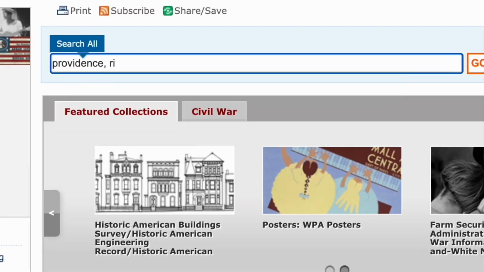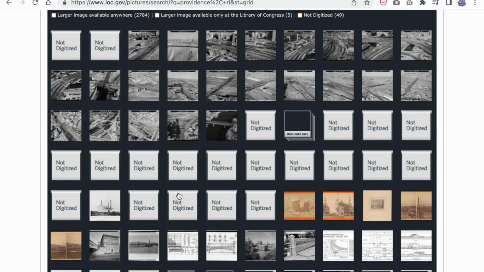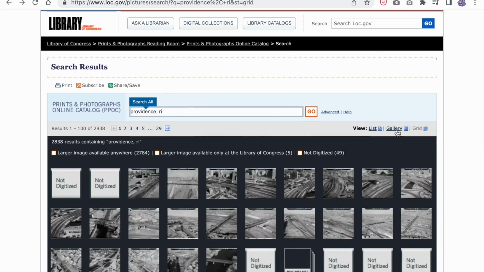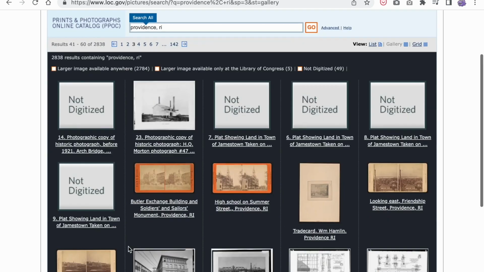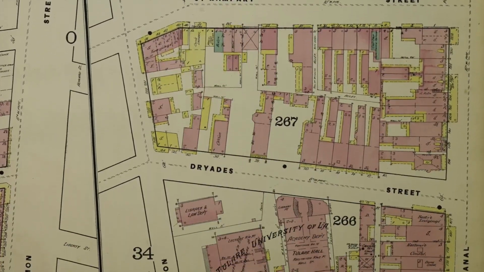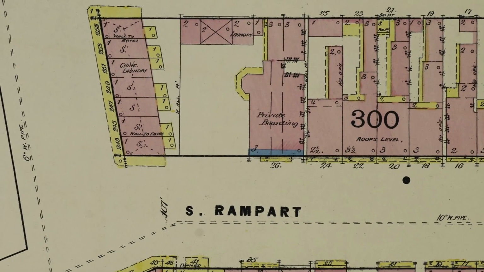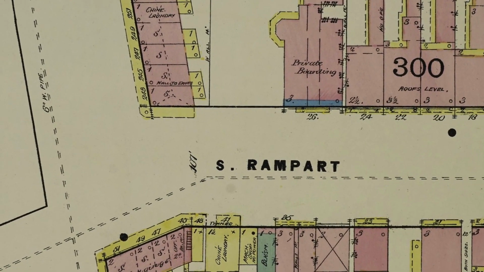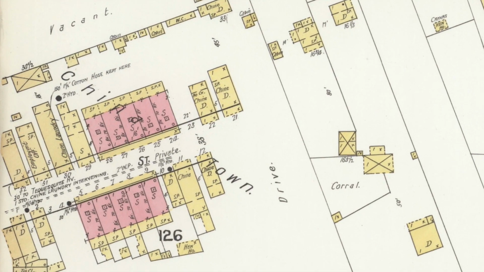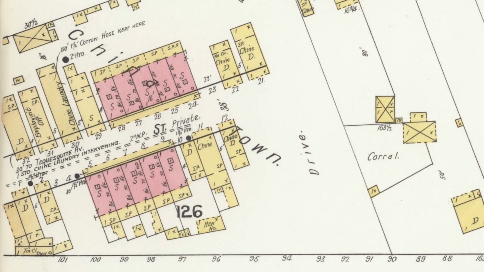These search terms can also work in the Library of Congress's various search systems, such as the Prints and Photos Division Search. You may have to skim through hundreds of photos. Sanborn maps were created by the Sanborn Insurance Company every few years for most cities since the late 1800s. These can provide detailed context for photographs and other records, as well as addresses, details on entryways, and even staircases